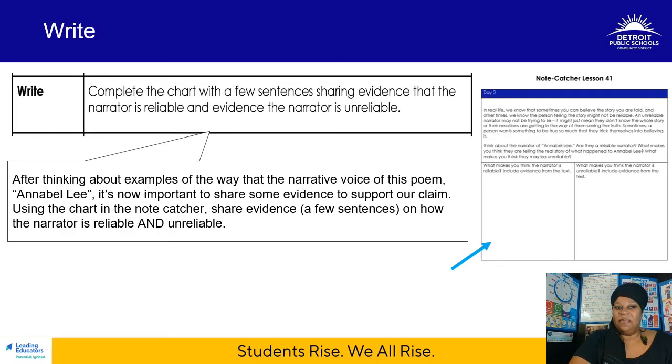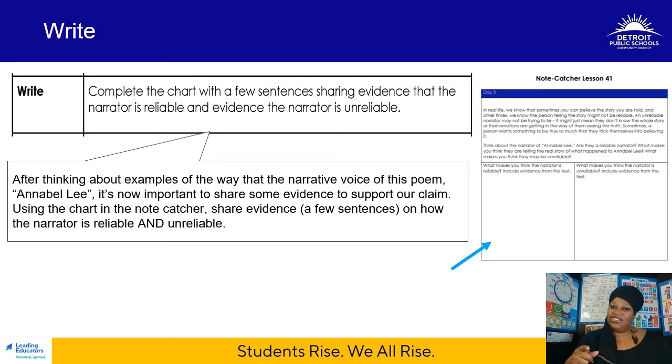We'll finish up our activities of the day with a writing activity. You're going to complete the chart with a few sentences sharing evidence that the narrator is reliable and sharing evidence that the narrator is unreliable. So, in other words, scholars, in order to keep us all honest, we're going to find examples of the ways that the narrative voice of this poem is both reliable and unreliable.